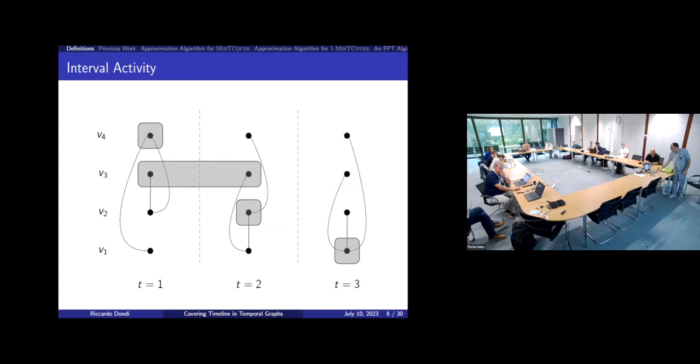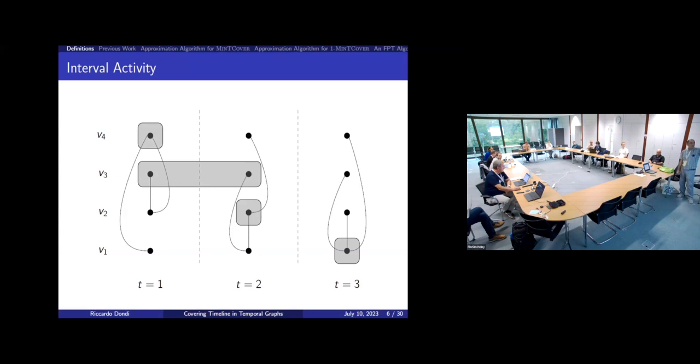So here is an example. It's the previous graph, with 3 timestamps. You can see that in gray, I have defined the activity for each vertex. For example, vertex V1 is active at time 3, and it covers all the edges incident in V1.